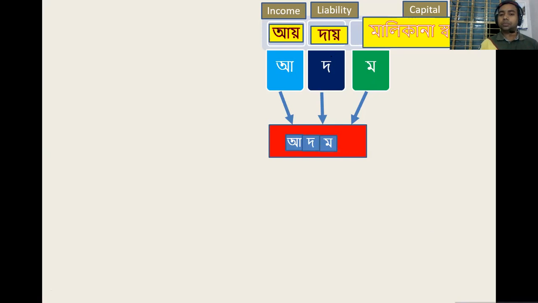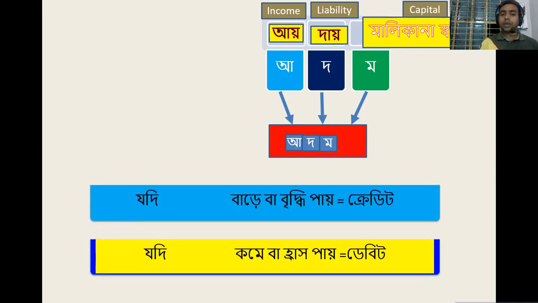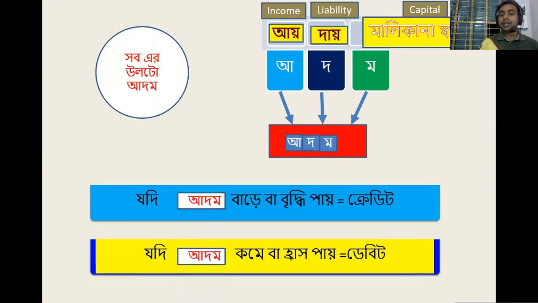Okay. So now if Adam increases, it will be credit. If Adam decreases, it will be debit. That means Shop is totally the reverse of Adam. So this is the system of debit and credit. That means the golden rules of accounting. It is called the golden rules of accounting.